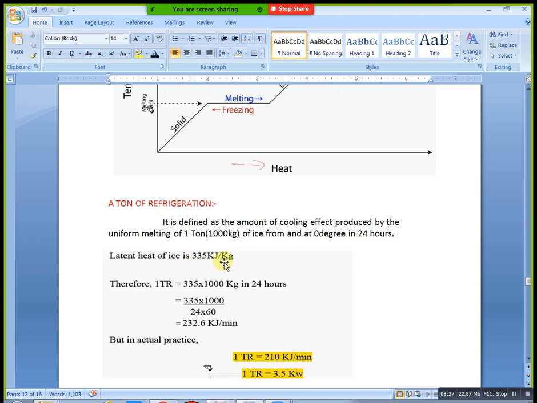For example, here we have a ton of ice cube. For melting this total ton of ice cube, how much heat is required? I don't know, I want to calculate that. For that calculation, here we have a formula. 1 TR is equal to 335 kilojoules for only 1 kg of ice cube melting. But here we have 1000 kgs, so you can write 335 into 1000 kgs in 24 hours. For 24 hours, you just calculate if you need.